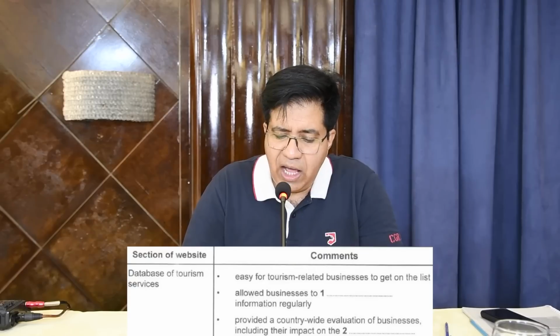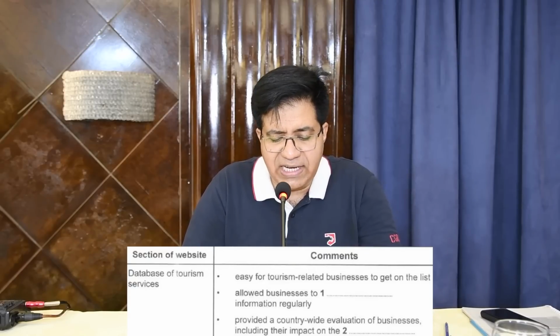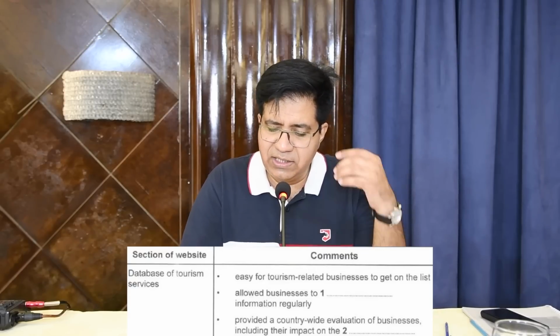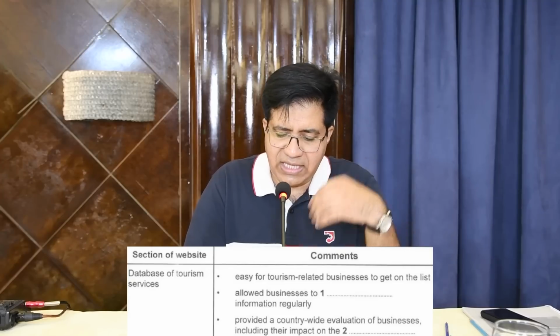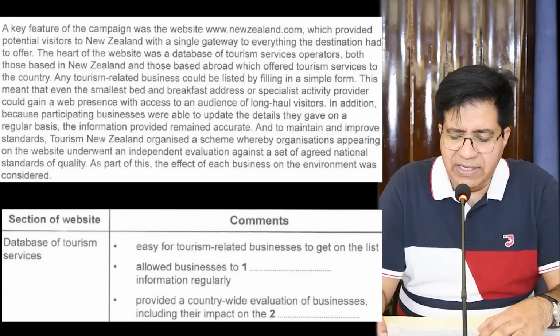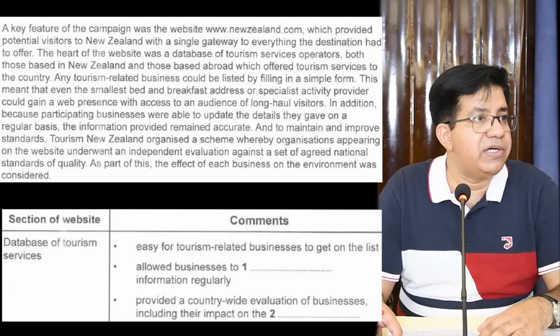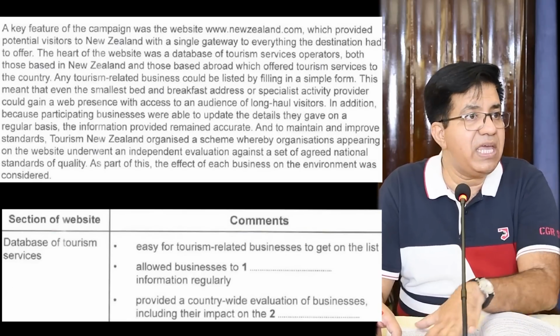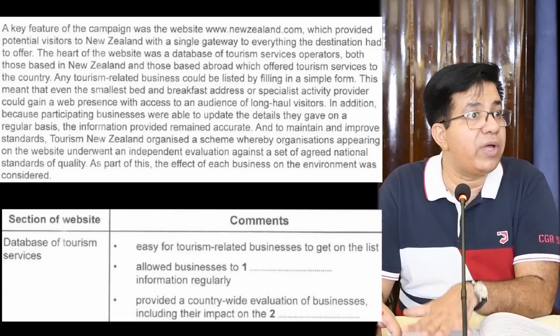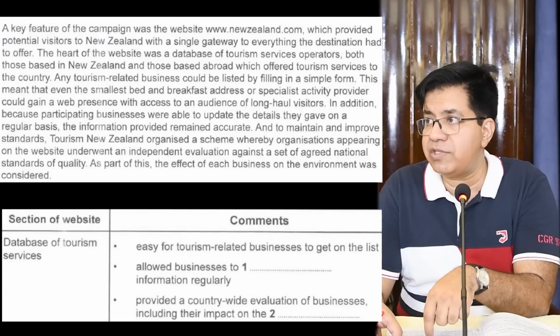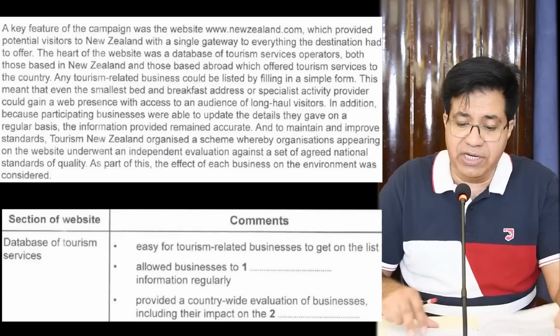They say database of tourism service. Now, section of website, the first section is database of tourism service, that is the first section. And then they say is for tourism related businesses. Okay, now we go back and we see where do they talk about database of tourism services. Okay, second paragraph, third line, database of tourism services operators. Found it? Now it means the answers will be here somewhere. This is called finding the location.